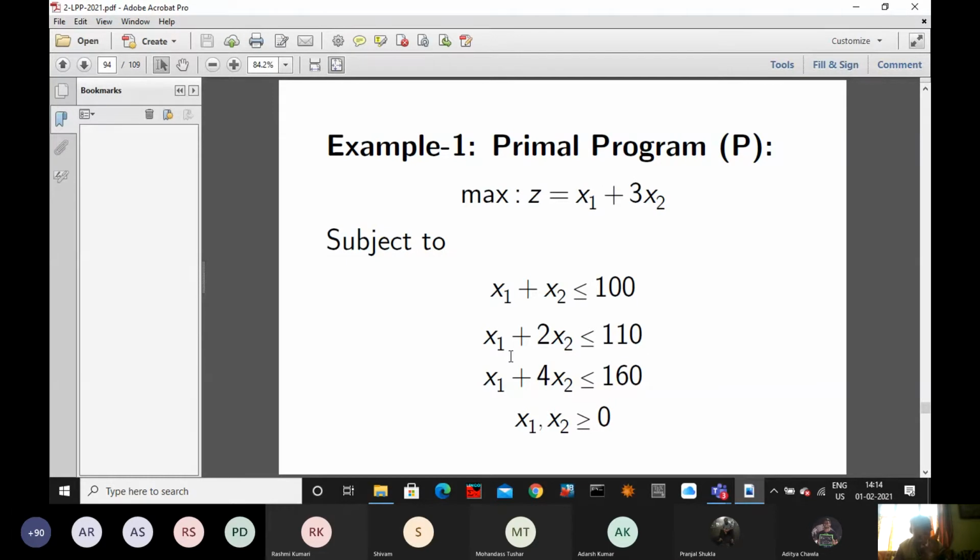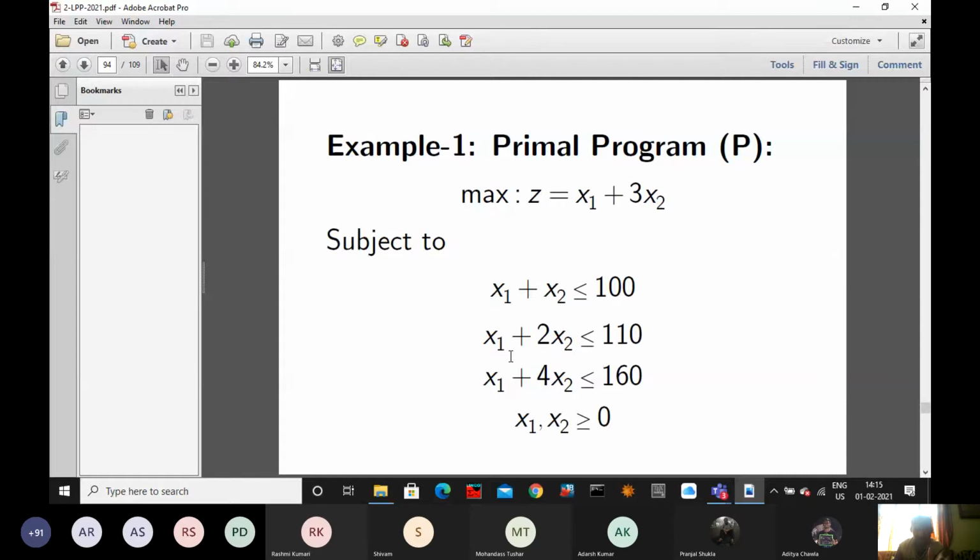So now I will tell the problem. From now onward, whatever problem is given, it is the primal one, and we want to find the dual. With respect to the primal, we would like to find the dual. Everyone must calculate what the dual is. I will tell you: the dual will be a minimization type problem. Here there are 2 variables and 3 constraints; in the dual there will be 3 variables and 2 constraints.